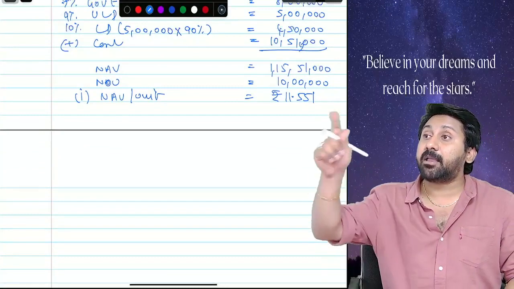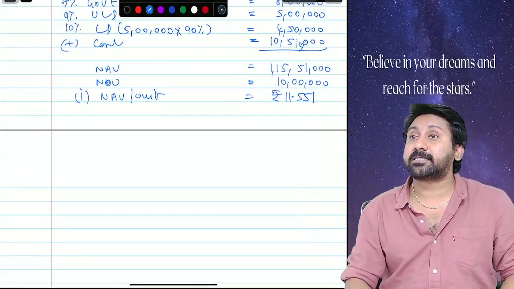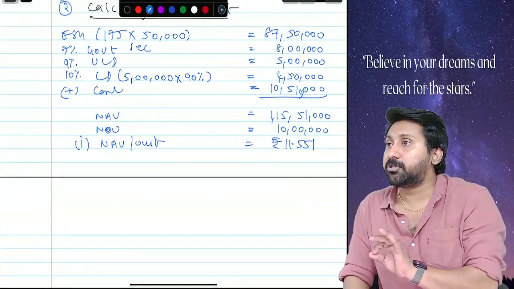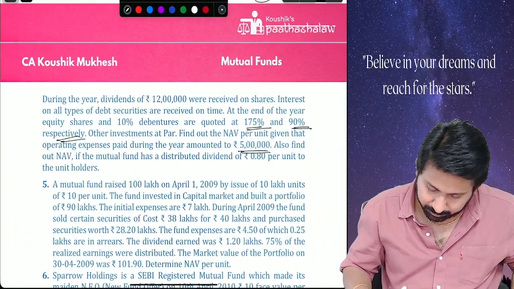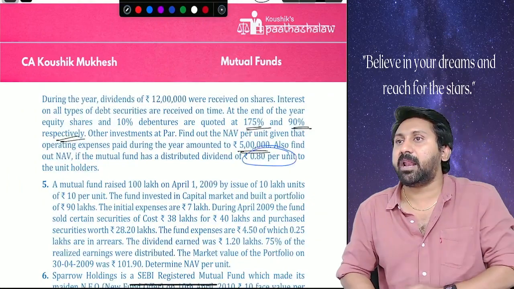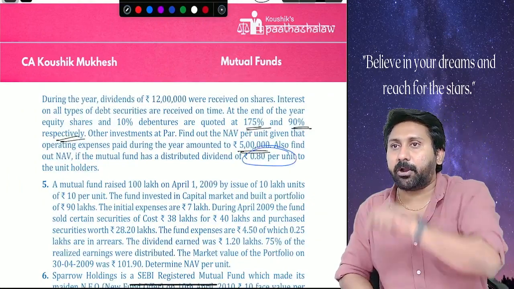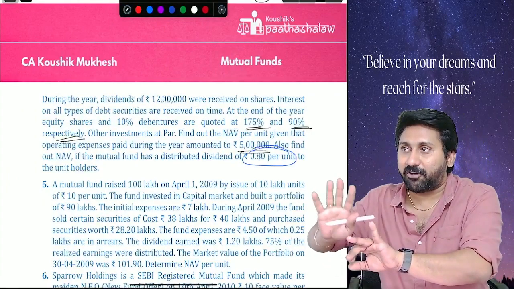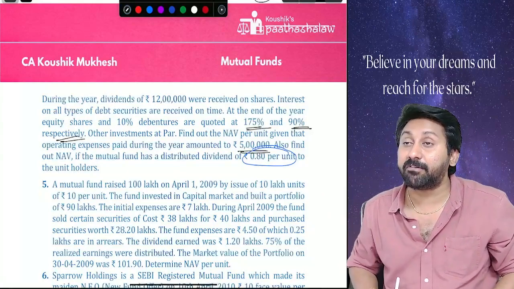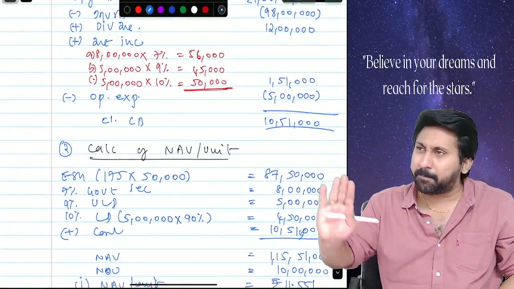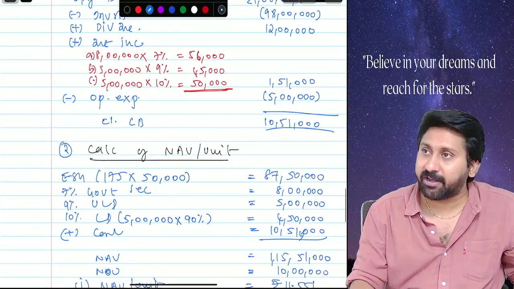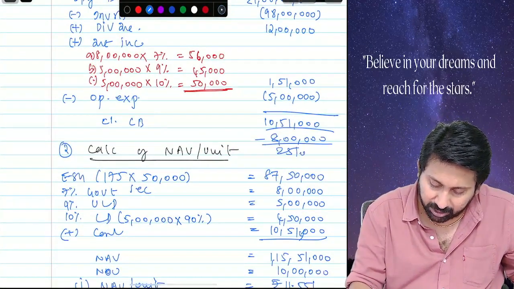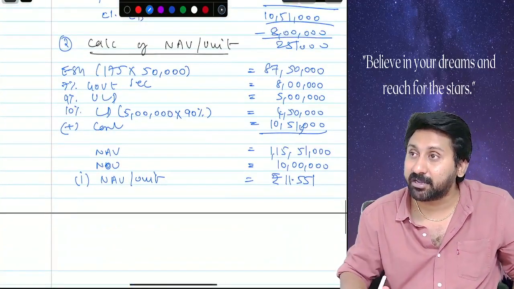Okay. If mutual fund declared dividend of 8 lakh, 0.8 per unit. How many lakh units are there? 10 lakh. 10 lakh into 0.8 becomes 8 lakh. If we declare 8 lakh dividend, market values will not fall. Cash balance will fall. So, simple, easy. Cash balance of 10,51,000 will become minus 8 lakhs. Now, how much will it become? 2,51,000. Correct?